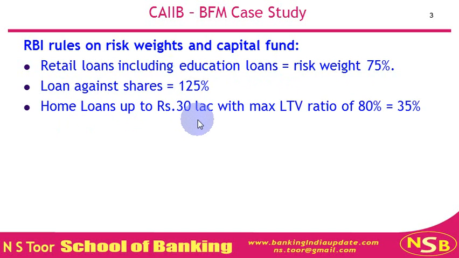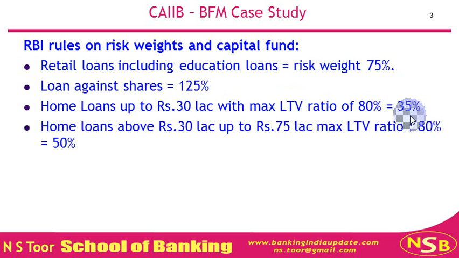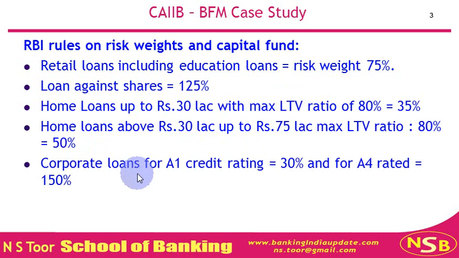Home loans up to 30 lakh, risk weight is 35%. Home loans above 30 lakh but up to 75 lakh, risk weight is 50%. Corporate loans for A1 credit rated companies 30%. For A4 credit rated companies it is 150%.